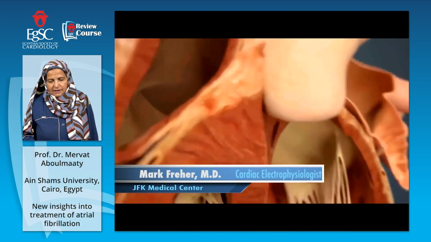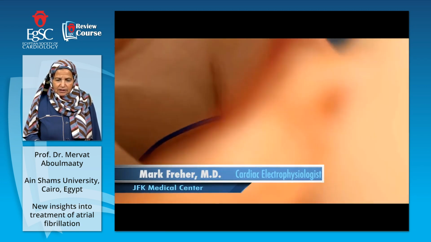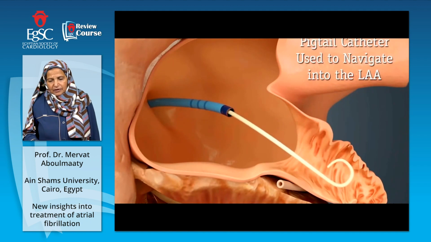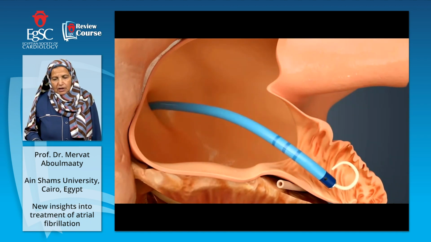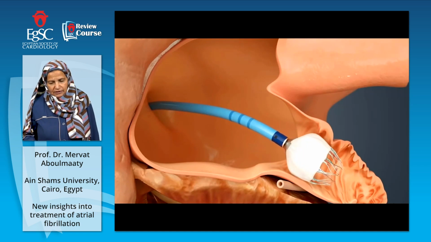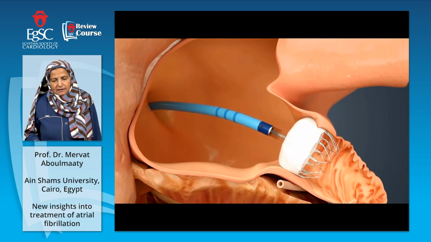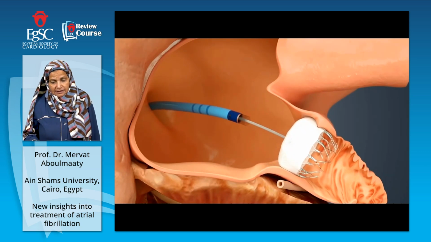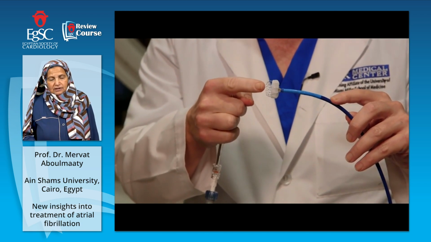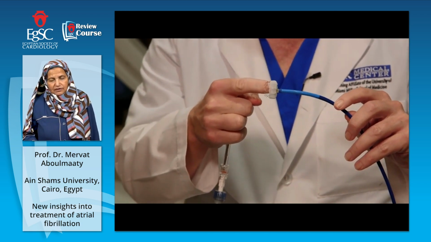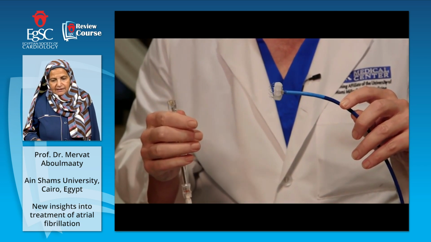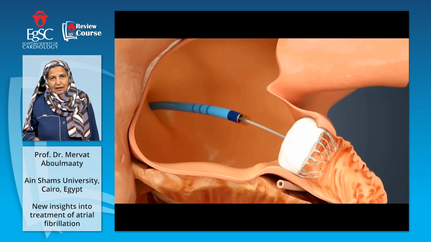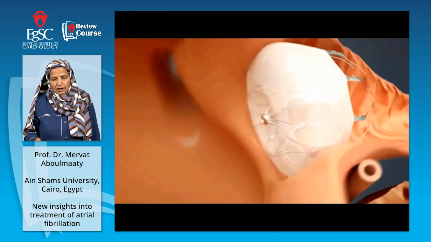As we see from this diagram, this is the transeptal puncture, where the sheath and the dilator are introduced. Then the pigtail catheter is introduced into the left atrial appendage in order to inject contrast and get the size. Then the device is delivered, as we can see here from this video, and ensured that it is tucked and stable in position. Then the introduction set is withdrawn. Here is the shape of this umbrella, our occlusive device, to see how it is introduced. As you see here, this is the tucking mechanism to know that it is stable in position.